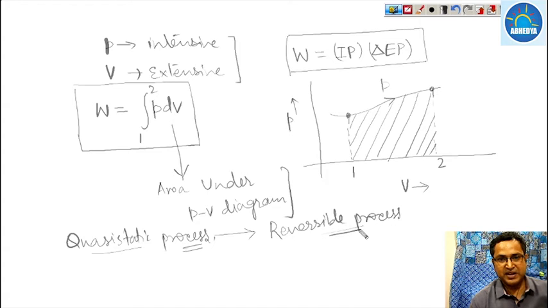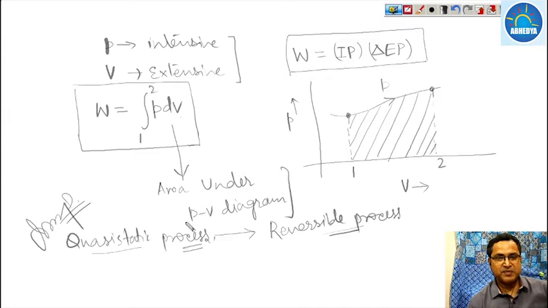So what does it mean? All the processes for which the system moves from one state to another state will be a reversible, quasi-static process. So whenever we are calculating the integral of P dV, it means the process must be quasi-static. This is an important thing. Always remember that for a closed system we are considering a quasi-static process. So work done is equal to P dV.